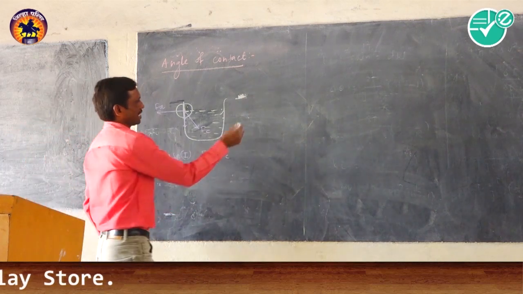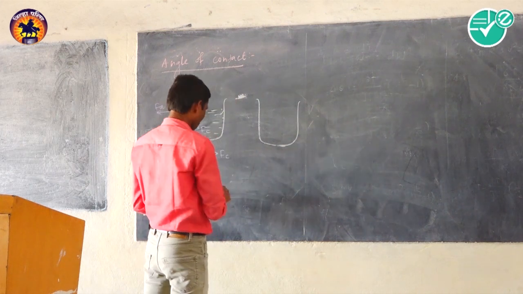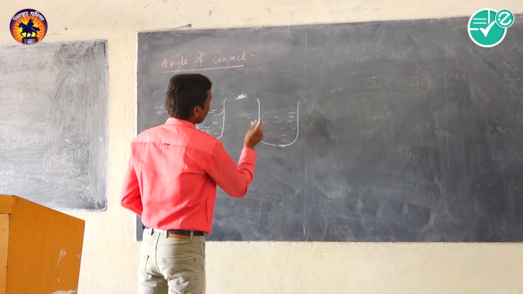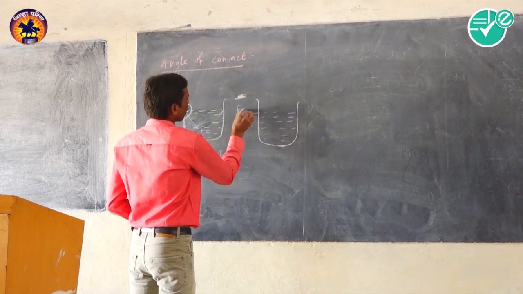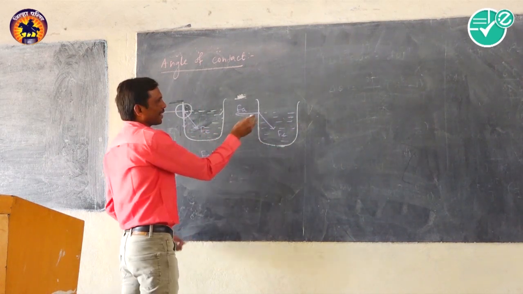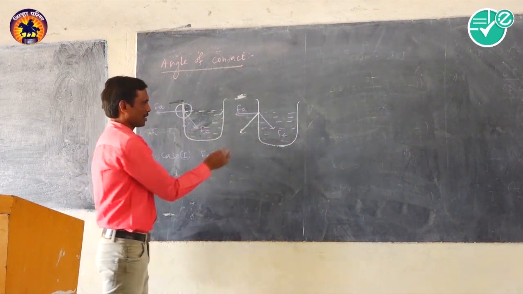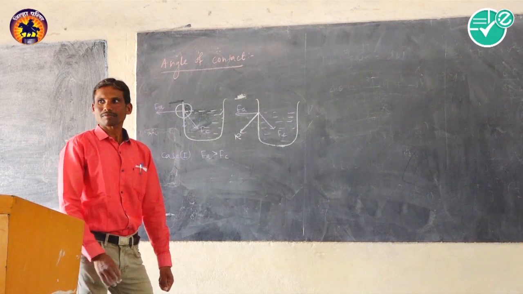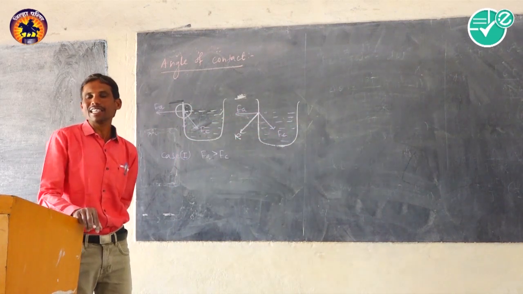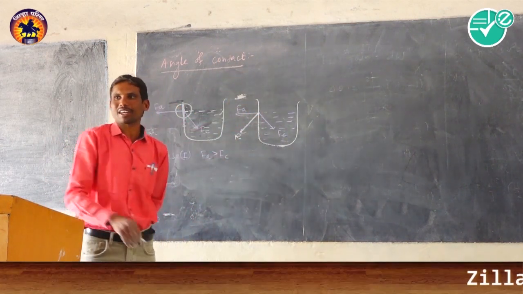In this case, what happens? If the adhesive force is greater than the cohesive force, obviously the resultant is outside the liquid, towards the adhesive force. And we know the liquid surface has a tendency to always remain perpendicular to the resultant force acting on it.